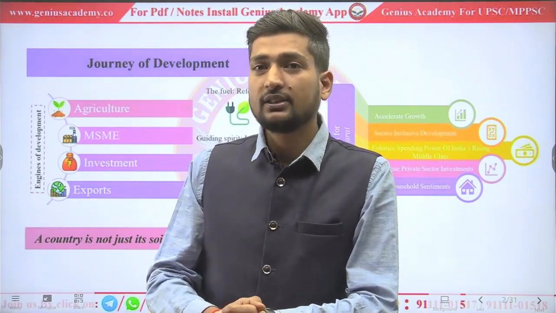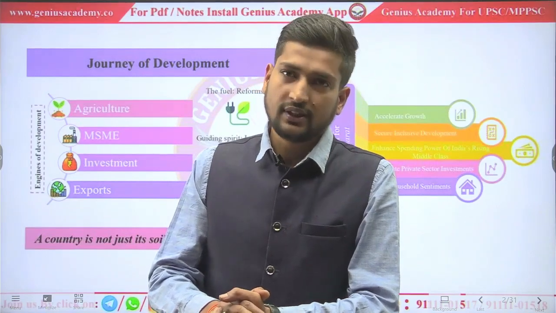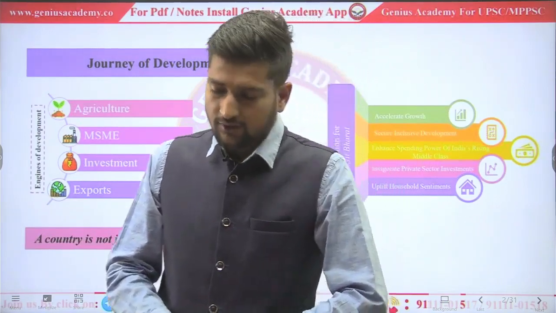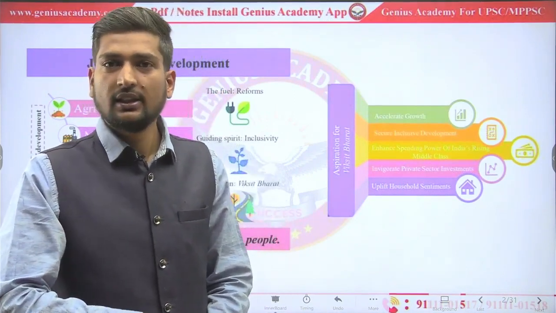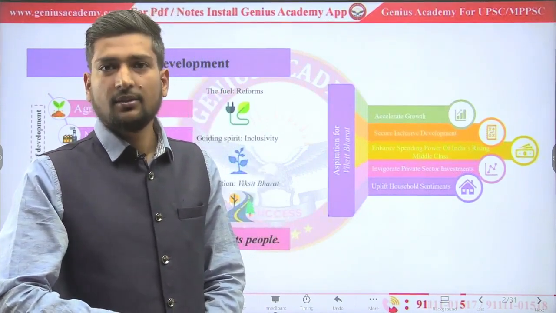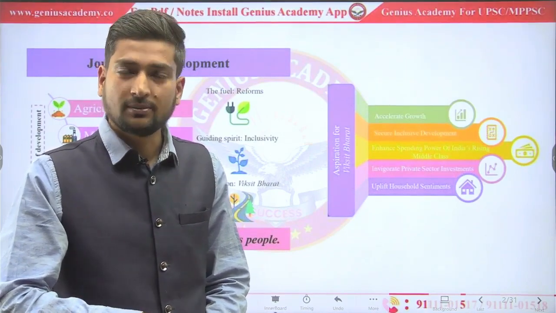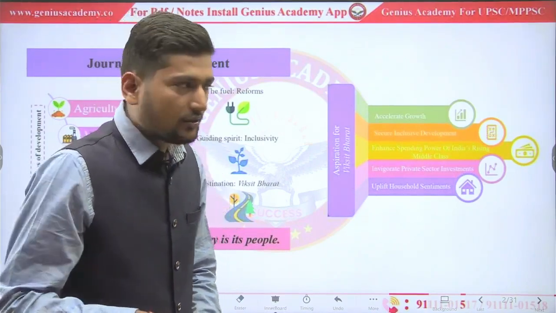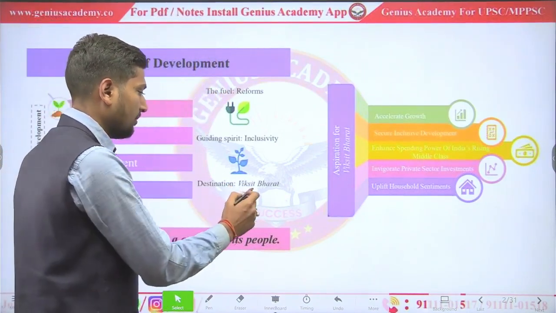When was the first digital budget introduced? It was in 2021. Our LPG reform budget was in 1991 by the former finance minister, Mr. Manmohan Singh.